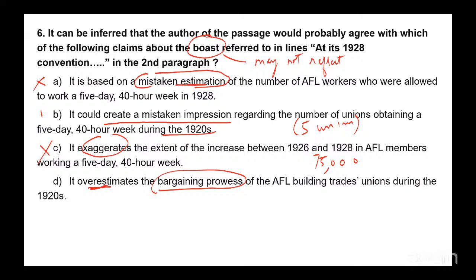Companies readily complied. But we don't know whether it's because of the bargaining skill of the trades unions, right? So D is also out. Option B is correct in this one.